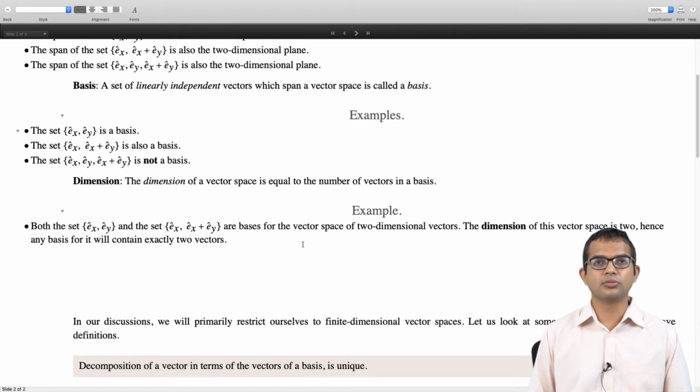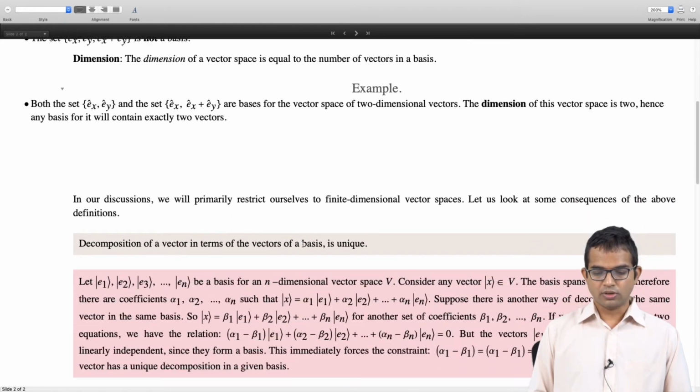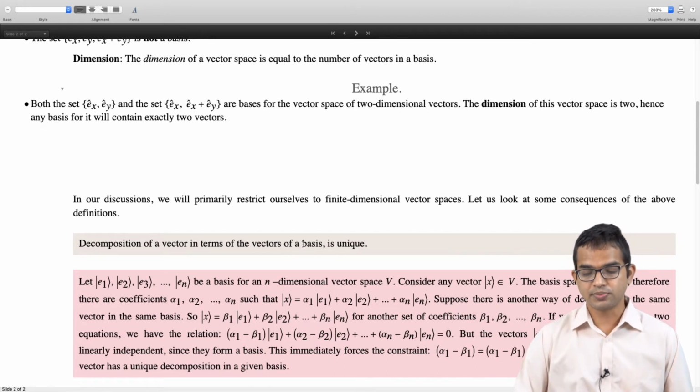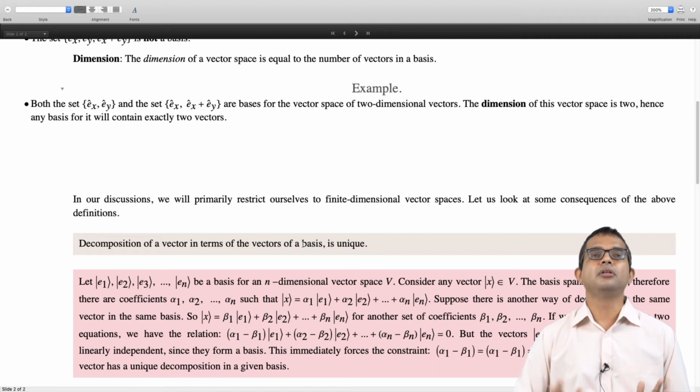So let's look at this argument. If you want to pause the video and try to work out the argument for yourself, please feel free to do so. So here is the argument. Let E1, E2, E3, and so on up to En be a basis for an n-dimensional vector space V. Now consider any vector x, which is an element of this space.